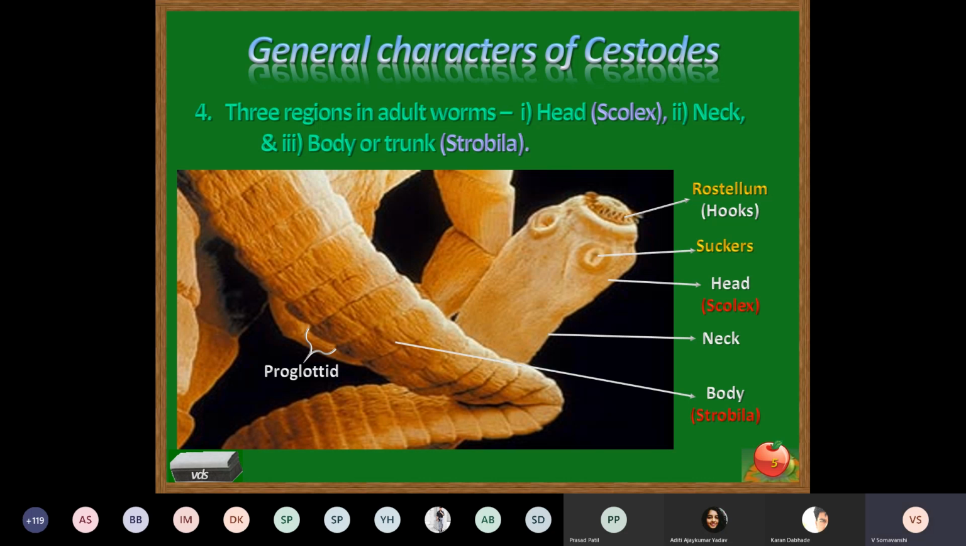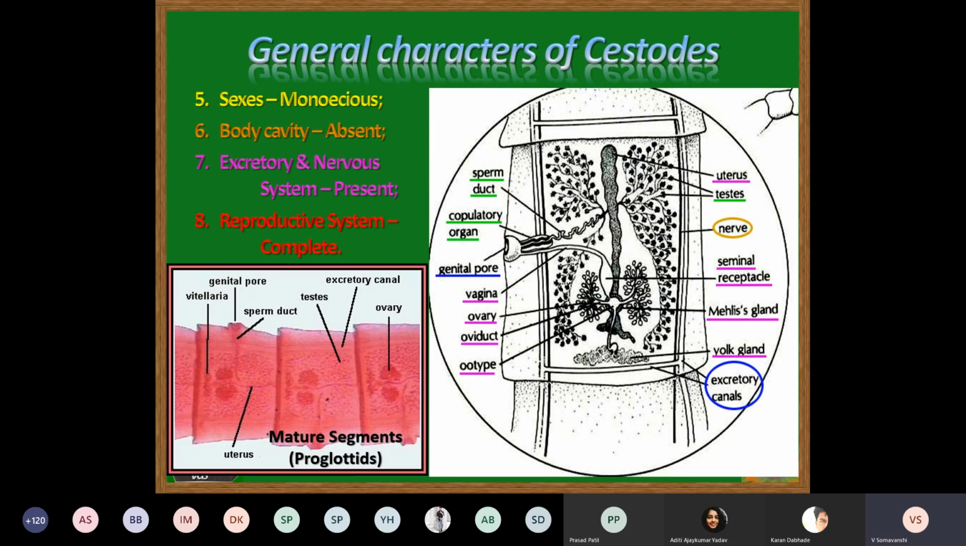So now this strobila, or the body, can be classified into 3 different regions again. Just near to the neck, the segments are immature with respect to the reproductive system. The middle portion, the segments are mature with respect to the reproductive system, male and female, completely matured. And at the end, they are the gravid segments, which contain only the uterus, which is filled with eggs.